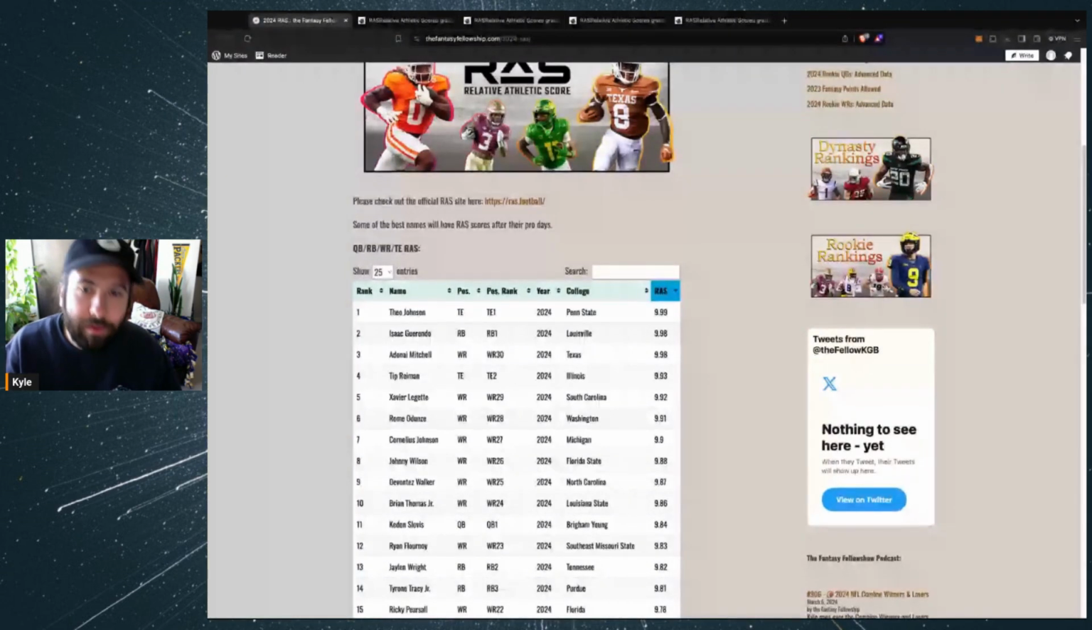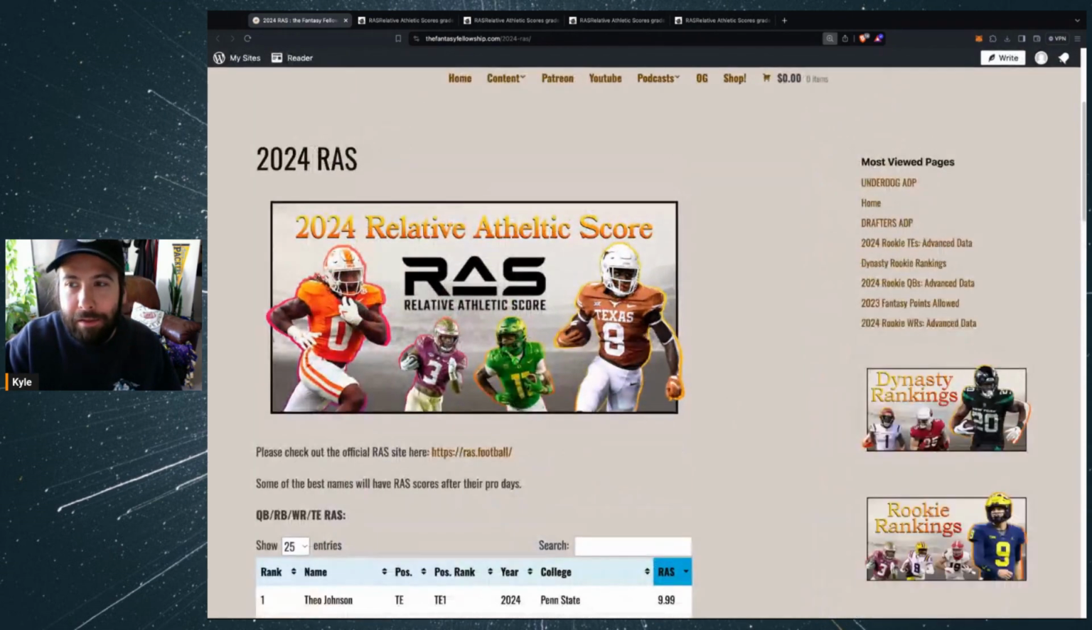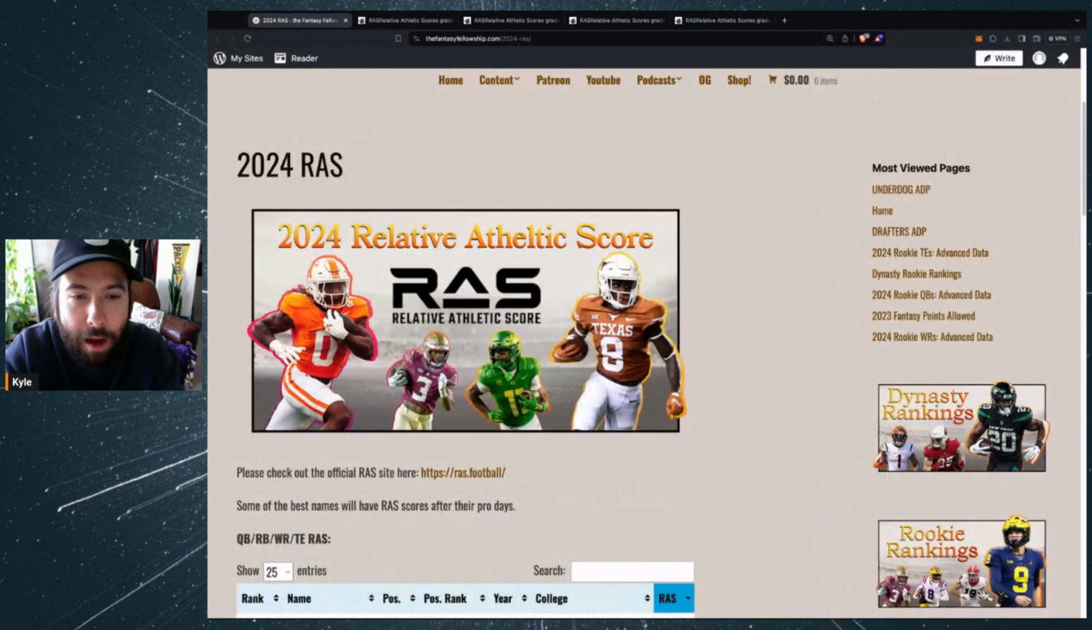And relative athletic scores, man, they don't mean everything, but they're really fun to look at, and they do indicate just how athletic a player is at the moment right now. And once we go through this, I'm going to pull up a couple of the previous years to kind of do a player comparison tool.